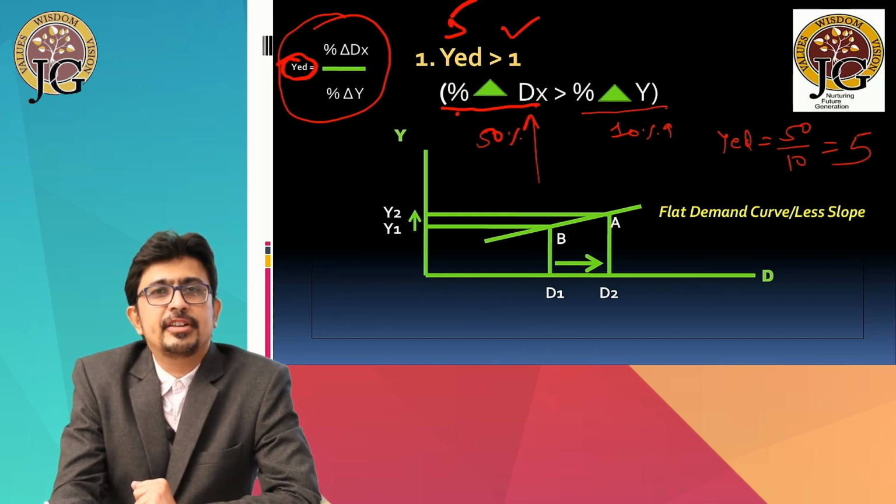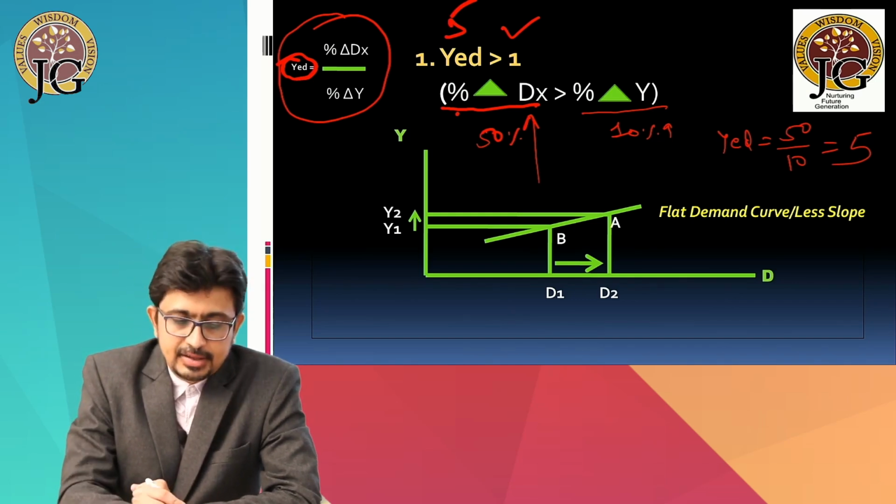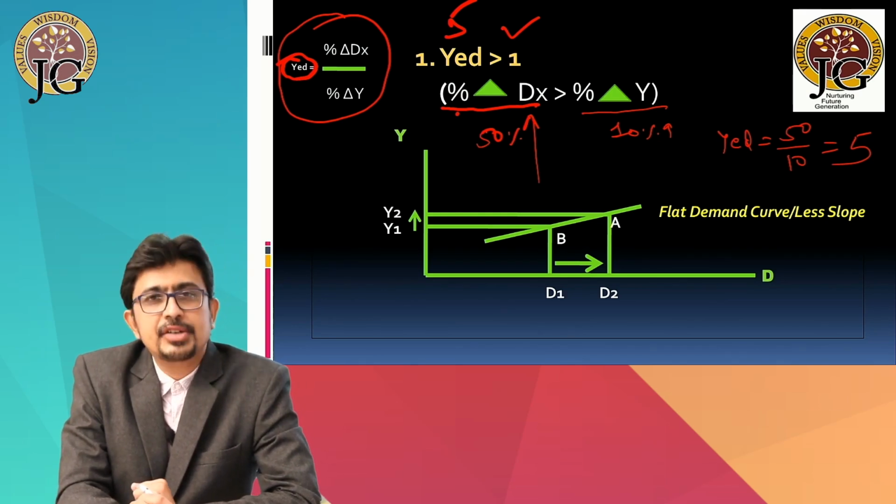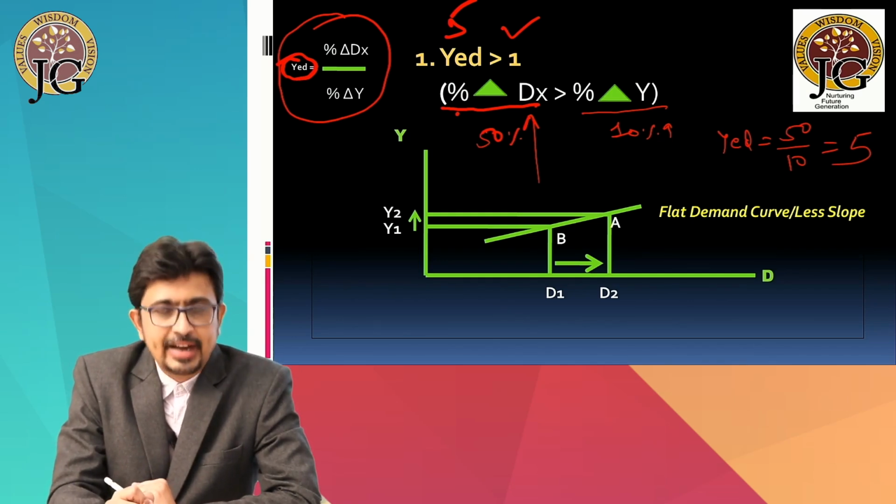So if you want the income elasticity of demand to be greater than 1, that means if you want the demand to be income elastic, this condition must be satisfied, and the condition is that the percentage change in demand, the numerator, must be greater than the denominator, that is percentage change in income. Now the same has been shown with the help of the diagram.